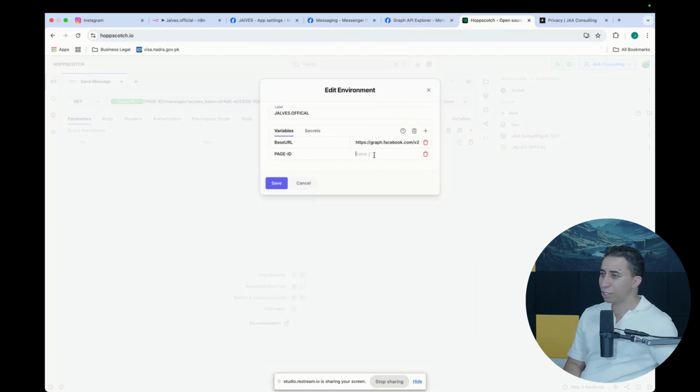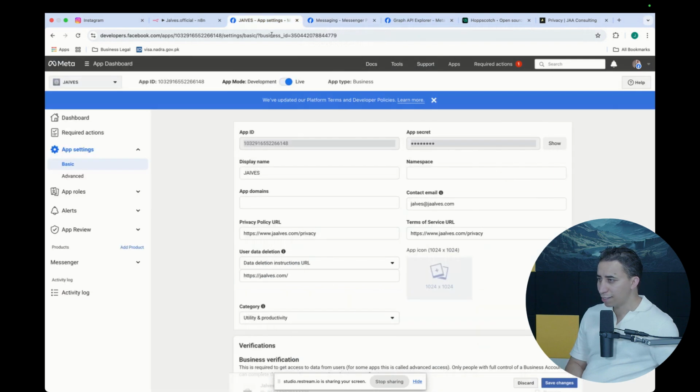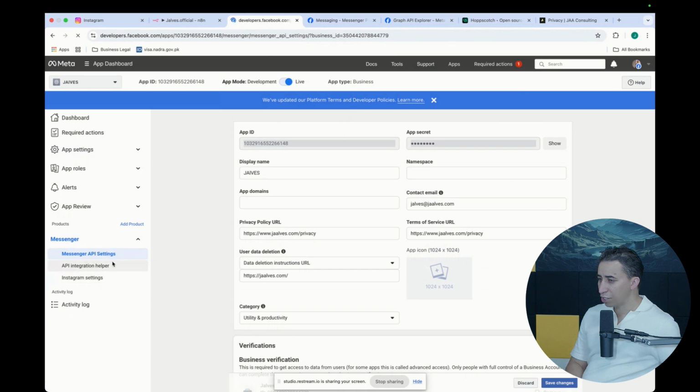This page ID is very interesting. It's your Facebook page, the Facebook page where this app is connected. The way I'm going to try to get it is to go to the Messenger API settings.